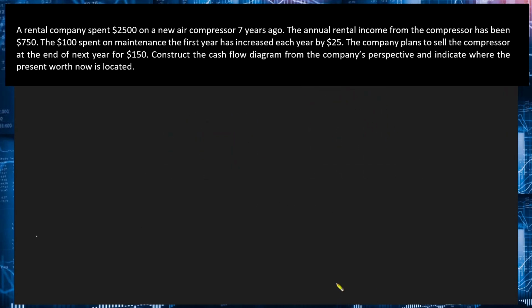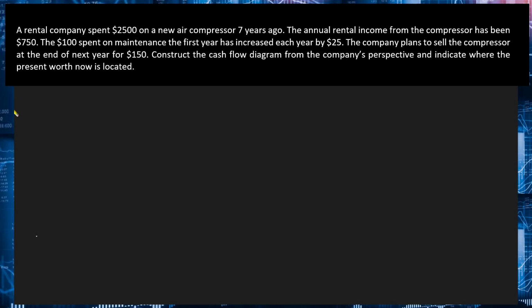A rental company spent $2,500 on a new air compressor 7 years ago. So again, yung cash flow natin, it could be in the future or in the past. So dito naman sa example na to, in the past, 7 years ago. The annual rental income from the compressor has been $750. The $100 spent on maintenance the first year has increased each year by $25. The company plans to sell the compressor at the end of next year for $150. Now construct the cash flow diagram from the company's perspective and indicate where the present worth now is located.